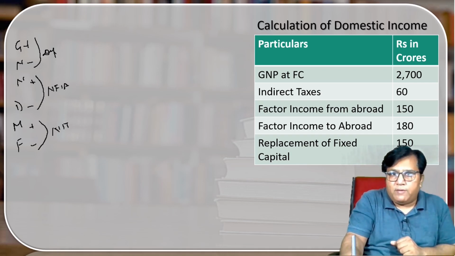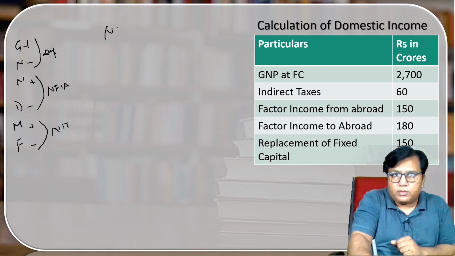Okay. What we have to calculate? We have to calculate domestic income. That is NDP FC. That I have to calculate. What is being given to us? GNP FC is given to us. Okay.